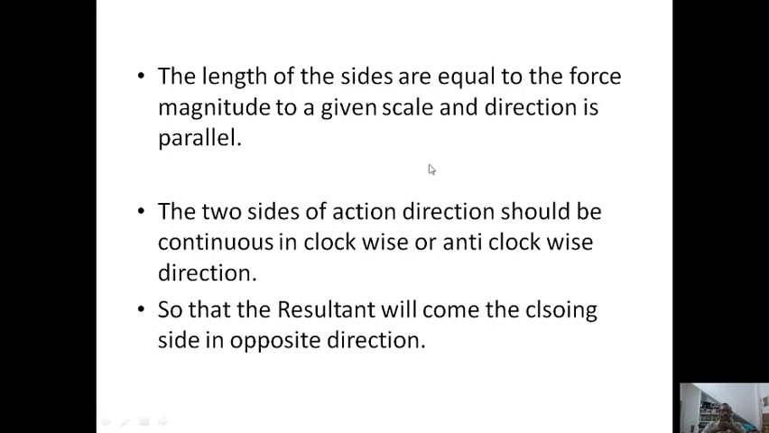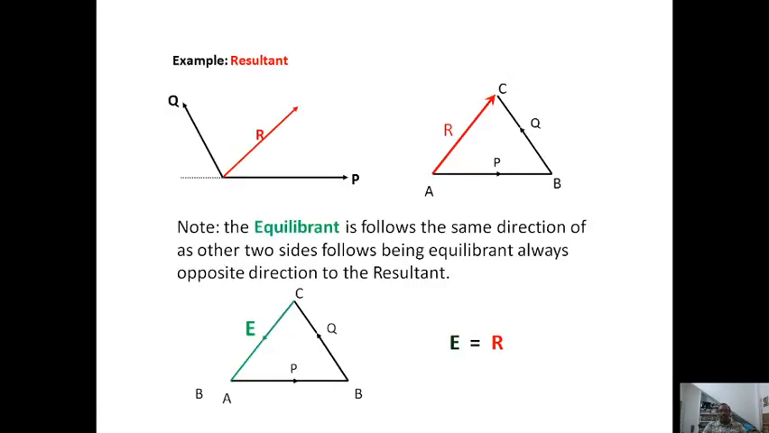So the procedure is: the length of the sides are equal to the magnitude of the forces to a given scale, and the direction is parallel to the given direction. You should draw parallels. The two sides of action direction should be continuous in clockwise or anti-clockwise direction, so that the resultant will come as the closing side of the triangle in the opposite direction. That means if you draw in clockwise, then the resultant will be anti-clockwise. If you draw P and Q in anti-clockwise direction, then the resultant will be clockwise.